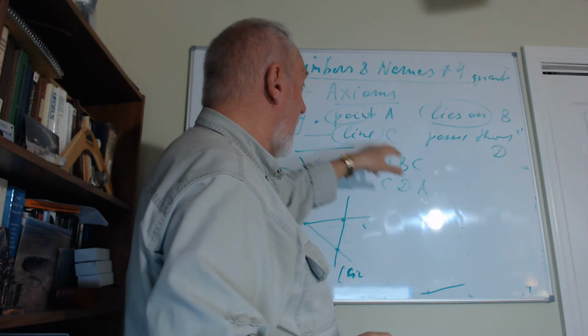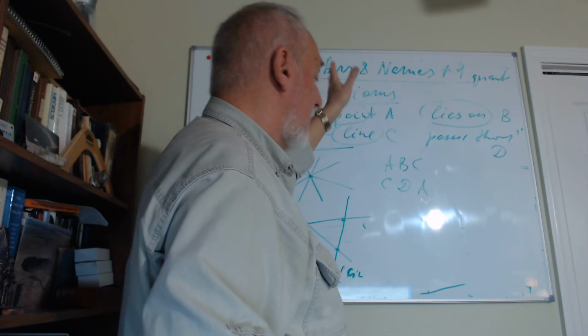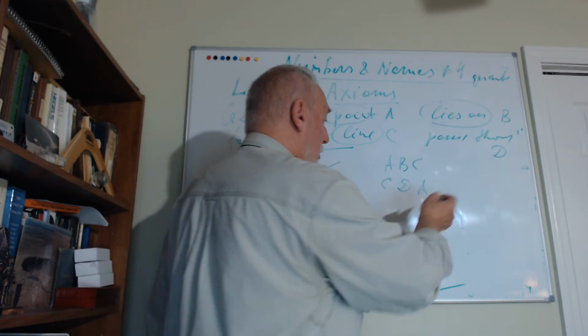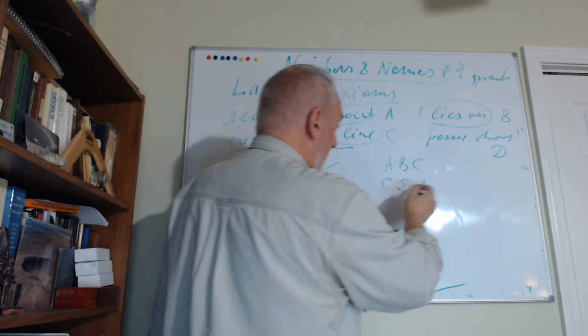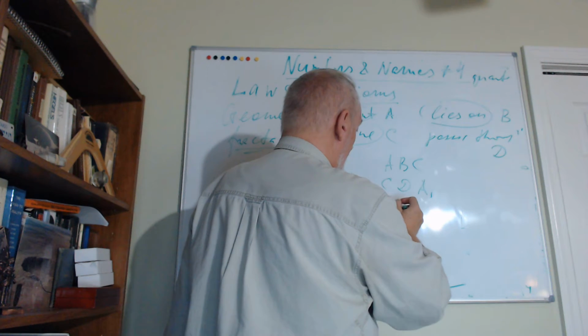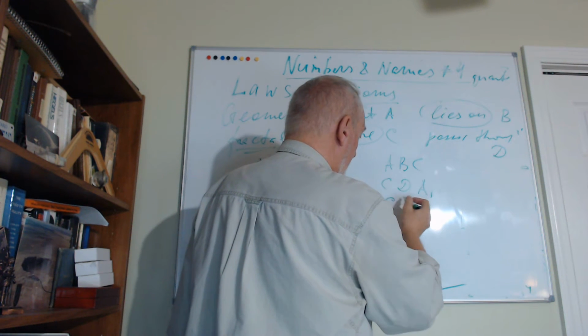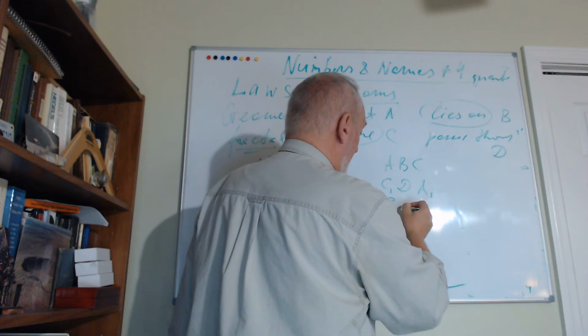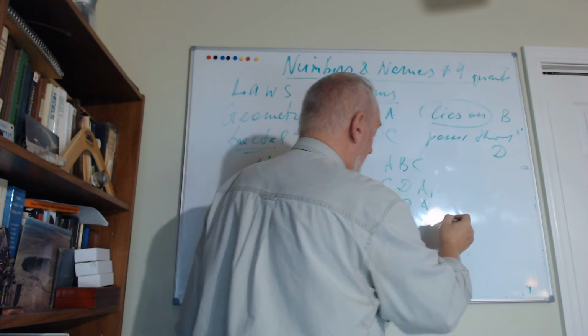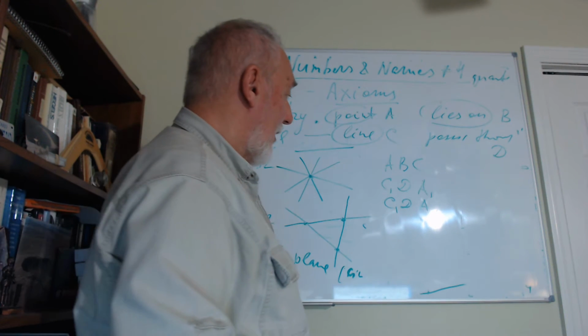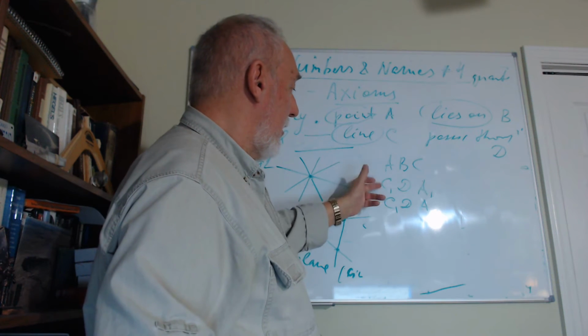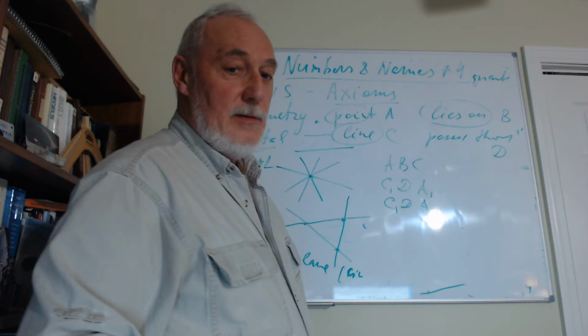And which point? We can also rename the points, like A1 or A2. We can say that line C passes through A1, and the same line C again passes through another point A2. Can we do that? Yeah. So it means that this line passes through 2 points, A1 and A2.